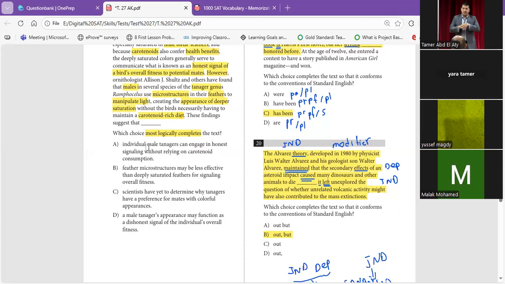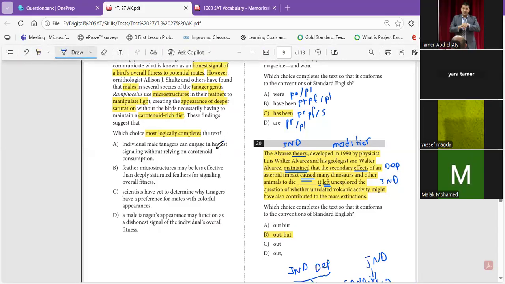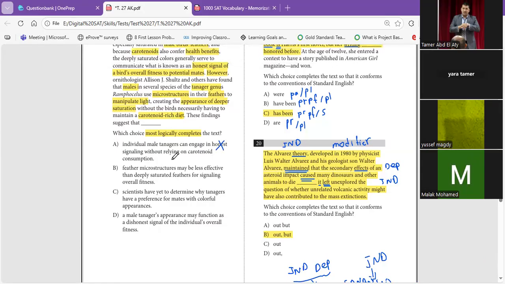It says individual male tanagers, the ones that are deceivers, can engage in honest signaling without relying on carotenoid consumption. No, no, no. They are not honest at all. Feather microstructure may be less effective than deeply saturated feathers for signaling overall fitness. We didn't say that they are less effective or more effective, because maybe they are not colorful, but they are fit for marriage.